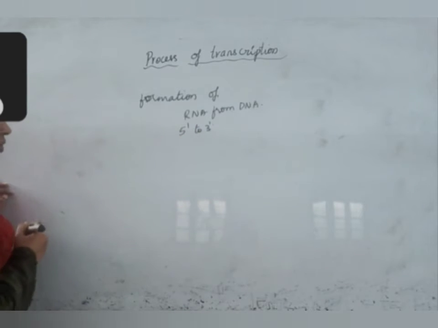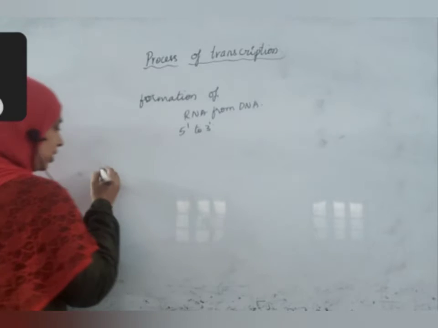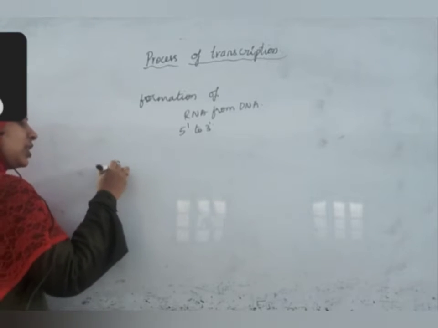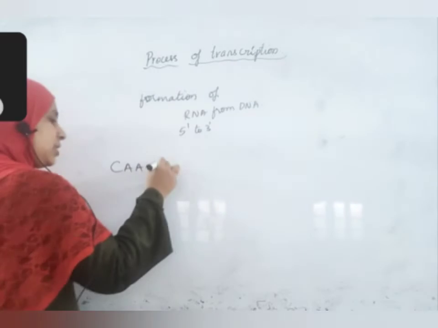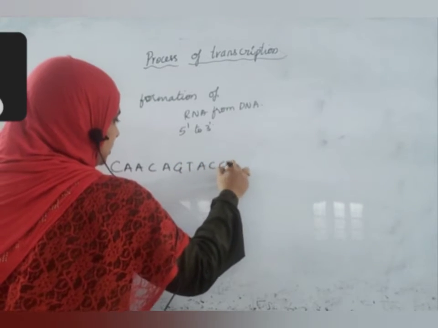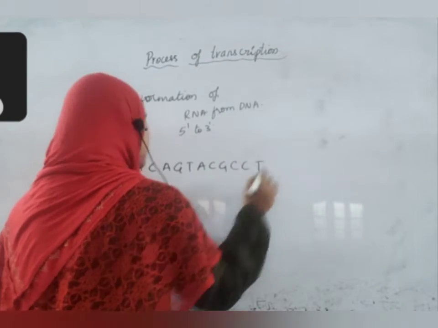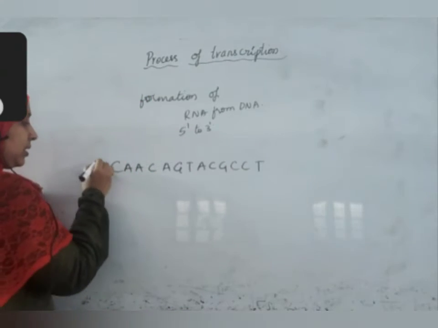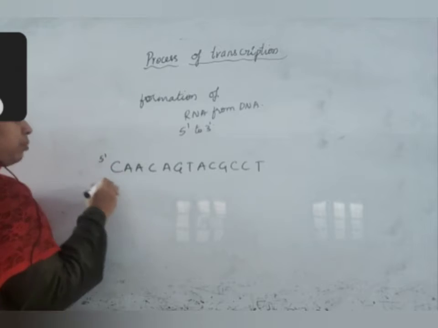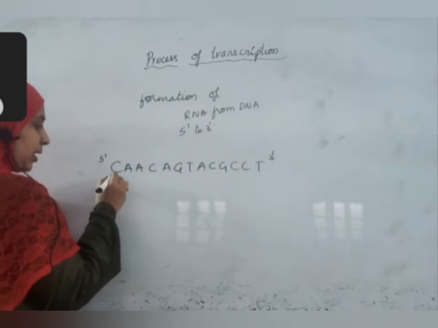Let us take a hypothetical, imaginary sequence of DNA. I am writing some letters. This is from 5' end to 3' end.